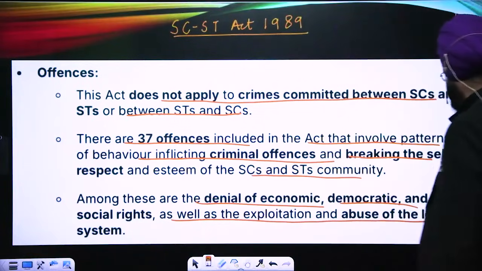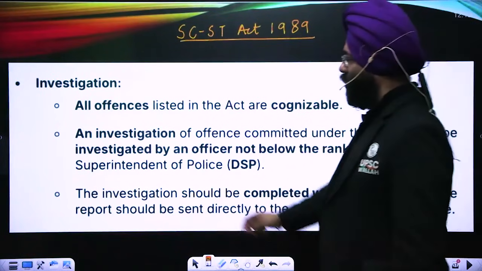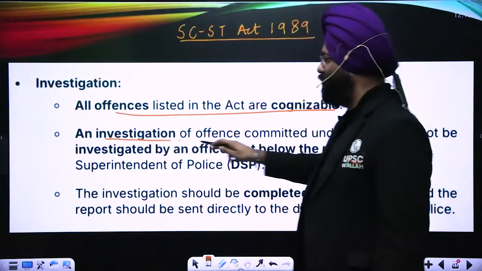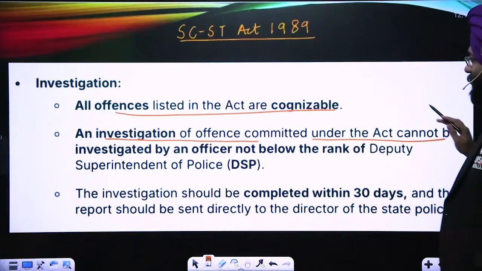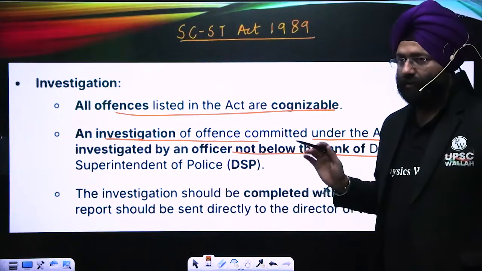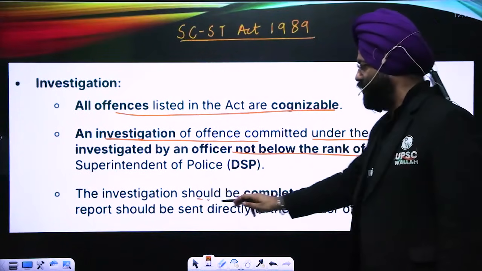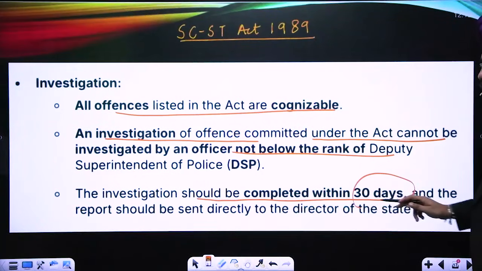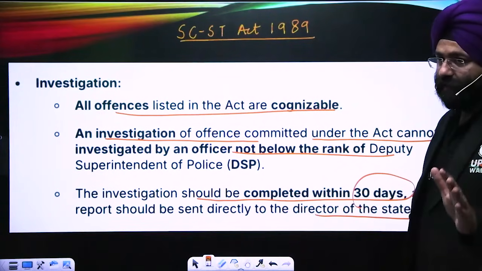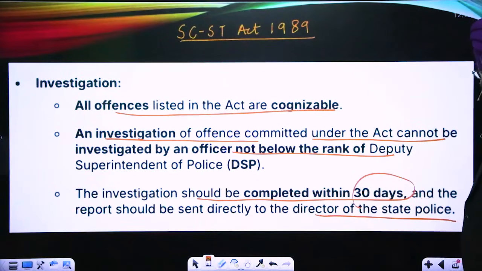Next, investigation. All offences listed in the Act are cognizable. An offence committed under the Act can be investigated by an officer not below the rank of Deputy Superintendent of Police. Then, the investigation should be completed within 30 days and the report should be submitted to the Director of the State Police in case of any problem in this.